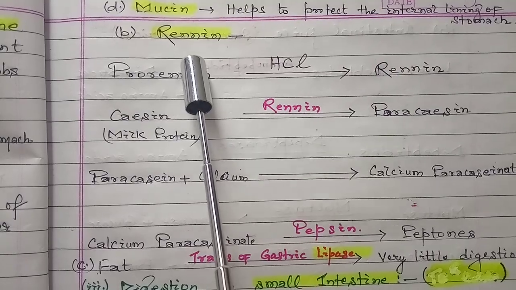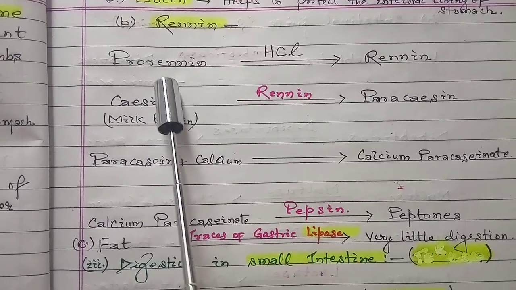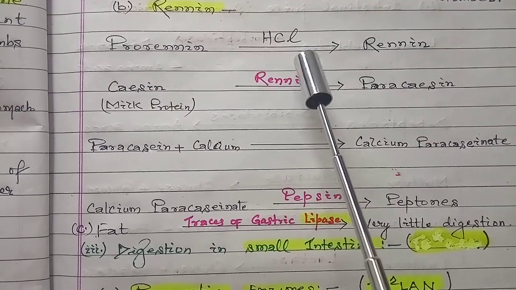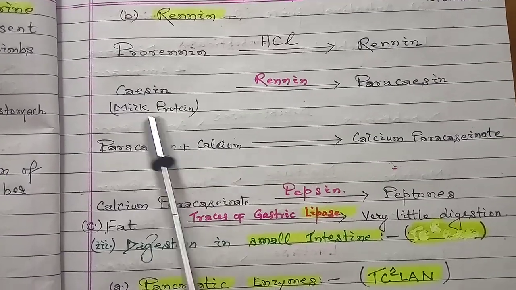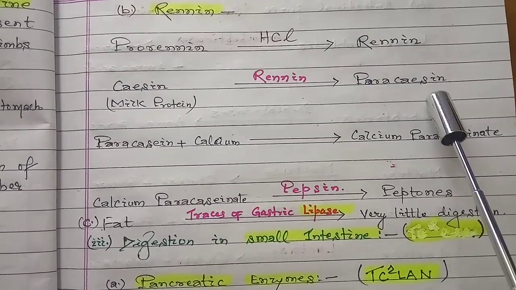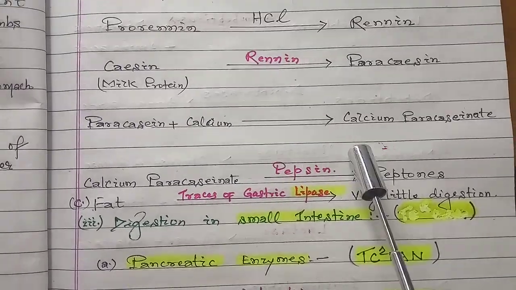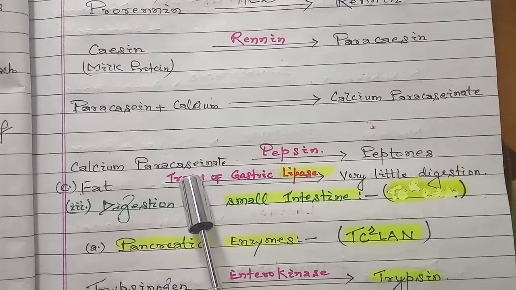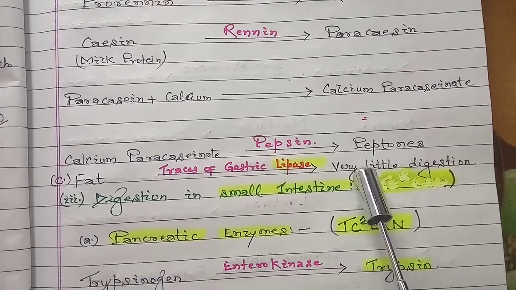Second, the enzyme renin is also present in the inactive form, that is prorenin. It is converted into its active state, renin, in the presence of hydrochloric acid, and it converts the milk protein, that is casein, into para-casein. And para-casein, along with the calcium ion, gets converted into calcium para-caseinate. And calcium para-caseinate, in the presence of the enzyme pepsin, gets converted into peptones.